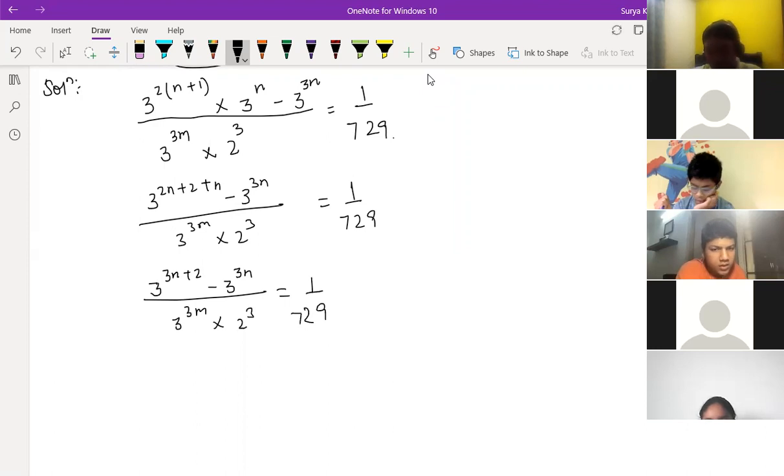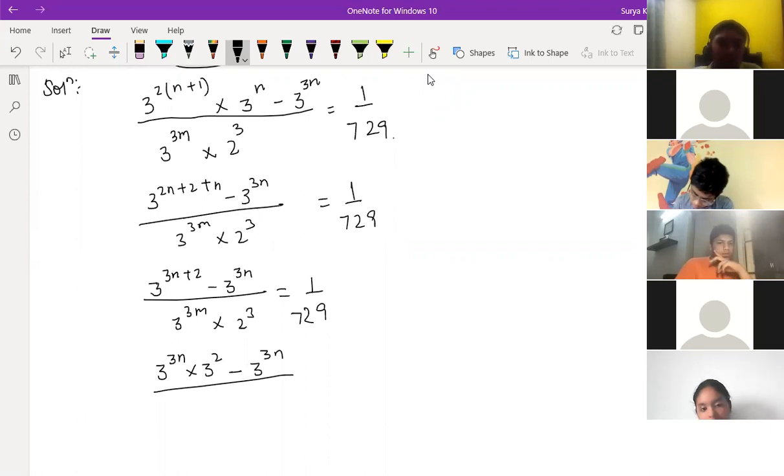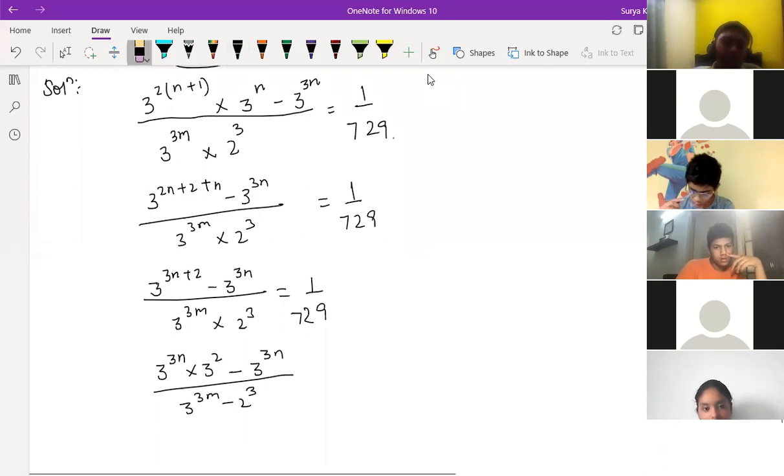See, we can take 729 as 3 to the power 3 into 3 to the power 3n, we can write 3 to the power 2n, and minus 3 to the power 3n, whole divided by... Sir, I tried that step. This multiplication step which you just did. Yeah, now this becomes easier.